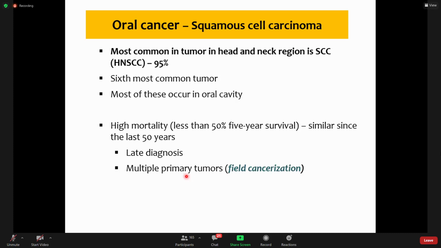So surveillance for second primaries is important, because when you treat one tumor, there is every chance that the patient can develop a second primary, a second tumor in the oral cavity, and this is because of the field effect, or field cancerization.